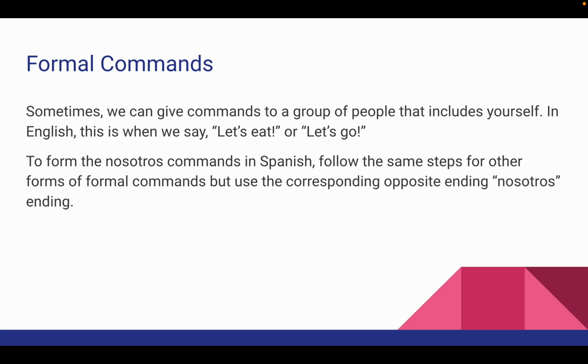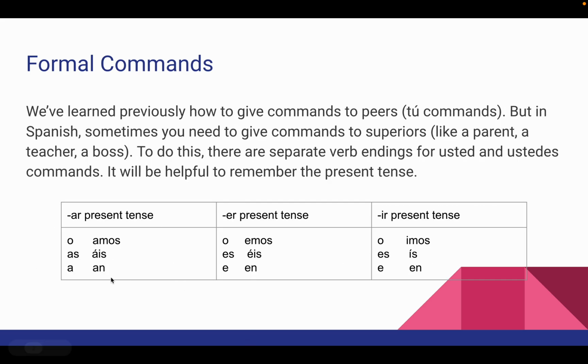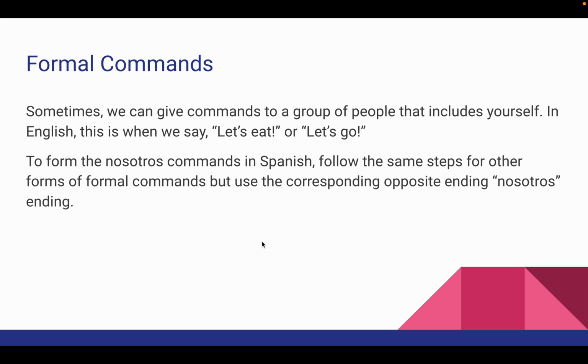So that's usted and ustedes, and then we're going to talk about a third type of formal command. Sometimes we can give commands to a group of people that includes yourself. We're going to call these the nosotros commands. So in English, that's when we say let's eat or let's go. Let's. That's the nosotros command in Spanish. So you'll follow the same steps as for other forms of formal commands, but you're going to use the corresponding opposite nosotros ending. So if we look back at our chart here, a and e are for usted endings, an and en are for ustedes, and then the amos or the emos are what we use for the nosotros command endings.